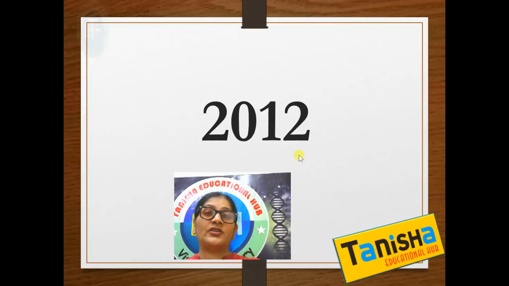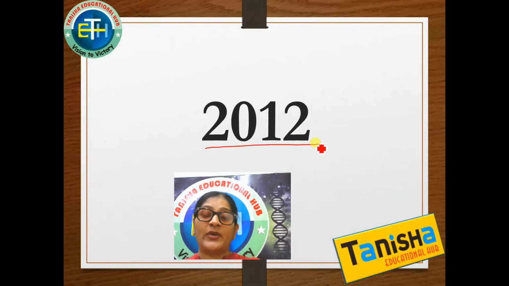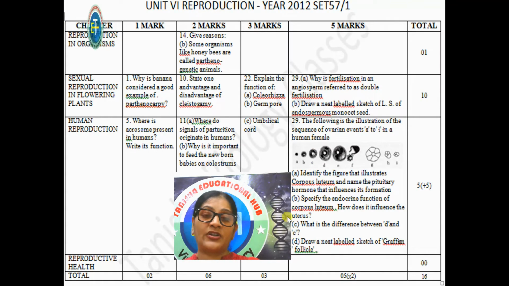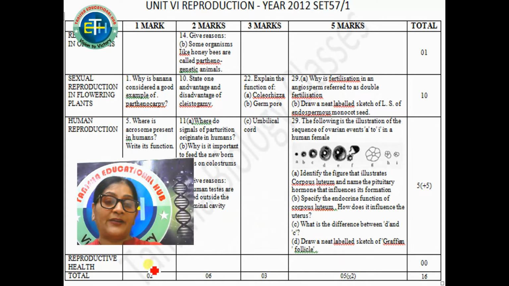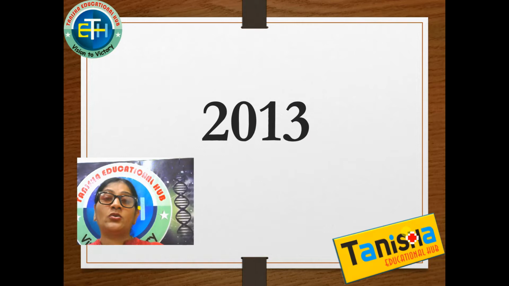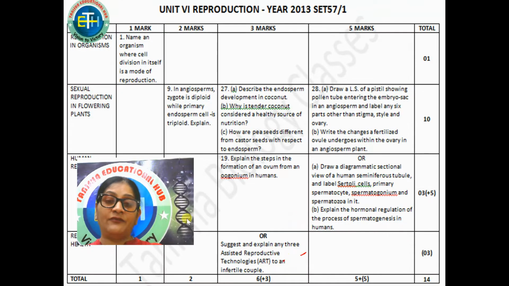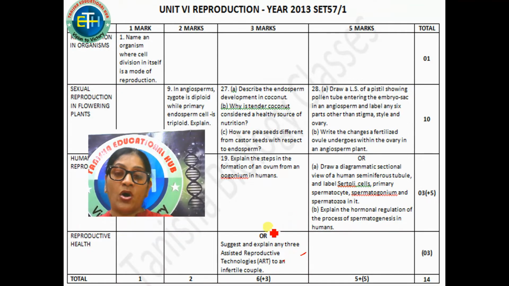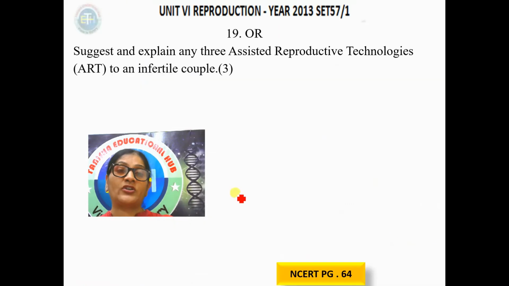Now let us see what question came in 2012. You'll be surprised to know that not a single question came from this chapter. So the value of questions from this chapter in the year 2012 was 0. In 2013, again we have a 3-mark question coming from this chapter, right? So let us see what the question was.